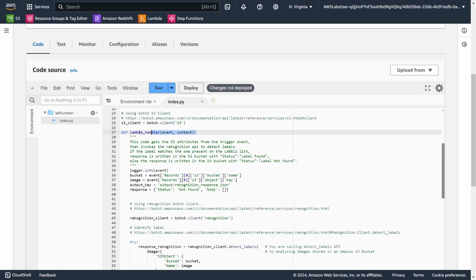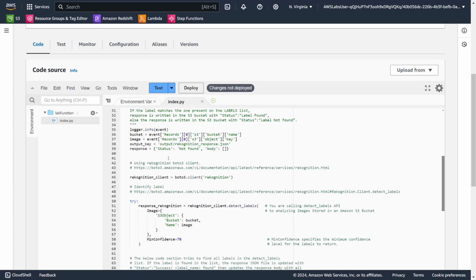As we know, this is the main function of the Lambda. So whenever Lambda is triggered, code within this function gets triggered. This is logging as info, then bucket. You are getting the bucket as input. What is the thing that is triggering the Lambda? S3 event. The S3 event will contain details like the bucket name and the object key. Those two are our important things because Lambda should go and get that image. And then we have the output key.